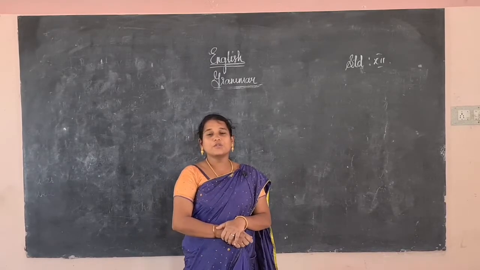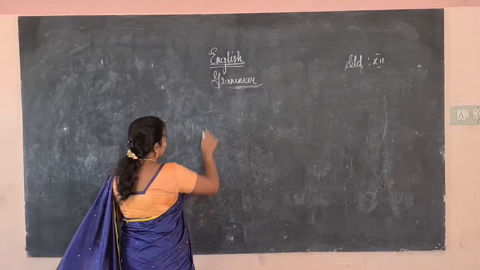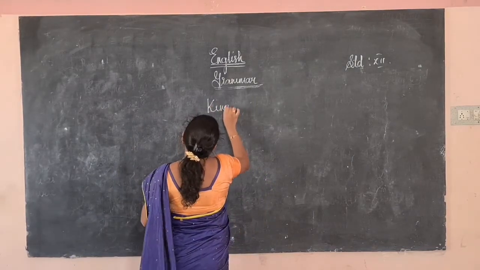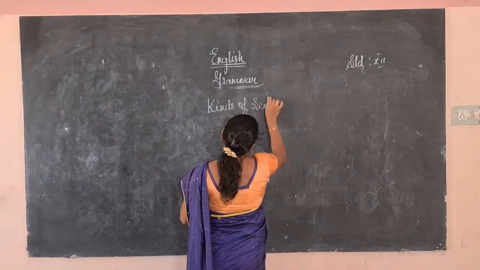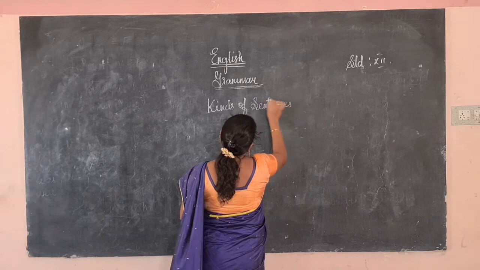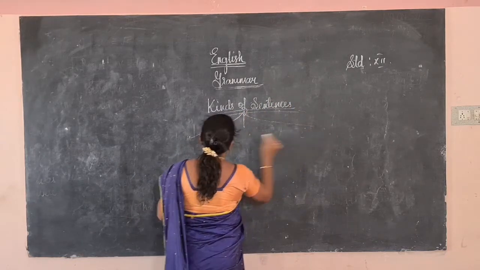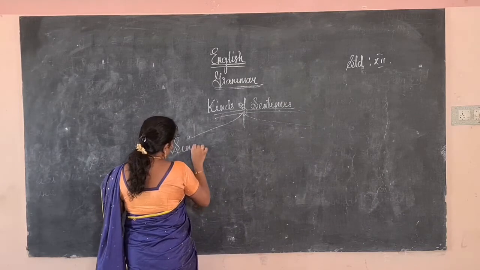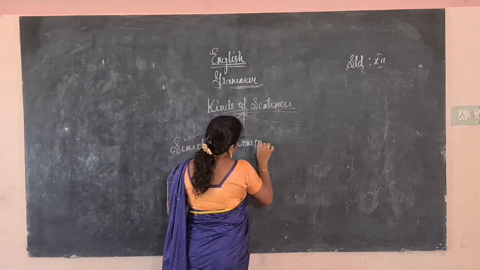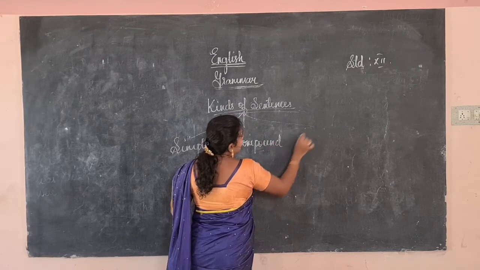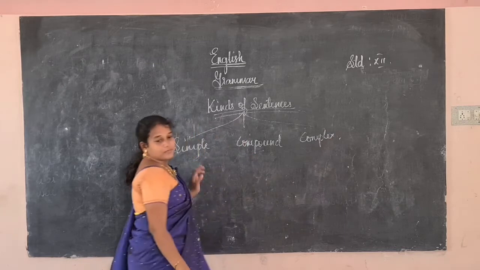We are going to discuss the kinds of sentence, the grammar part of 12th standard. So they are simple, compound and complex sentence. Okay.